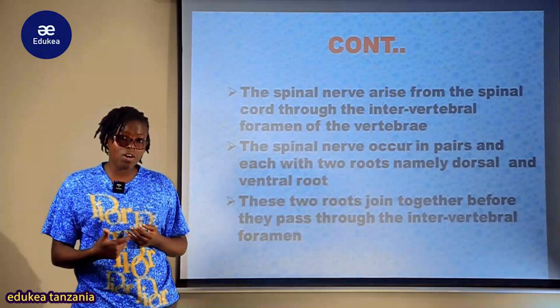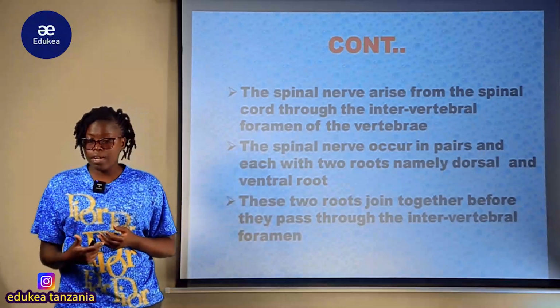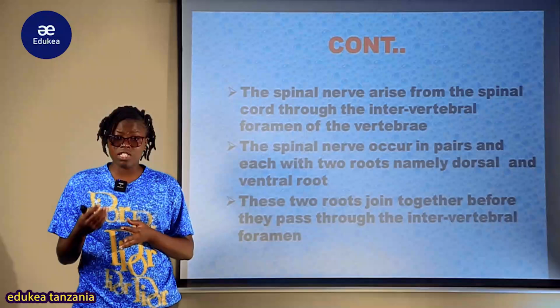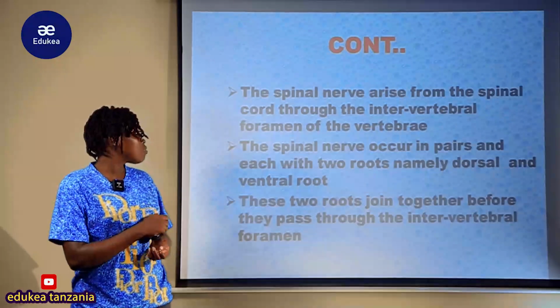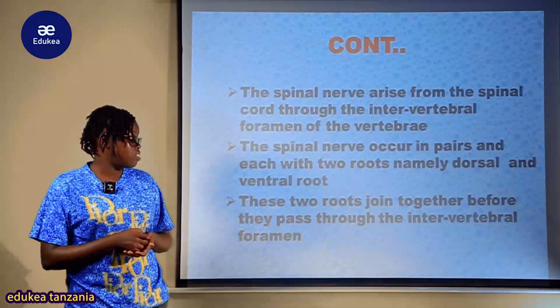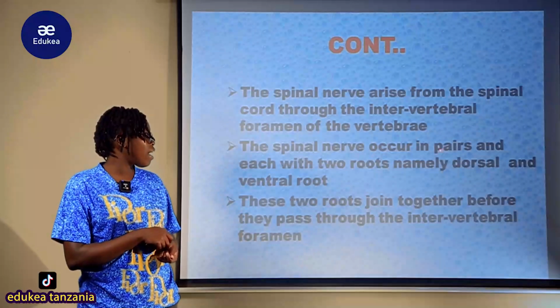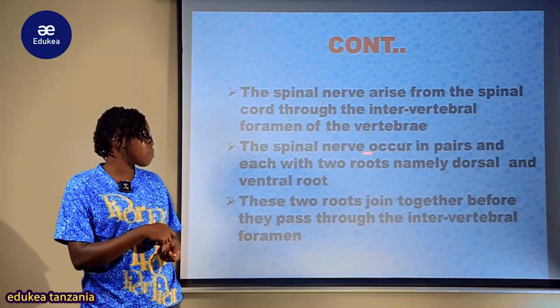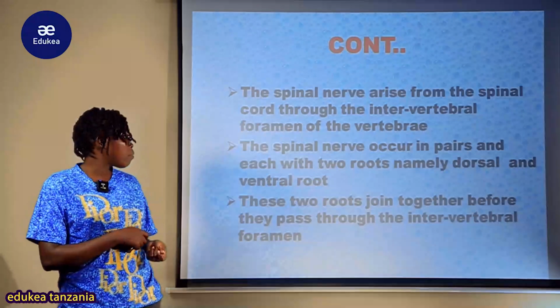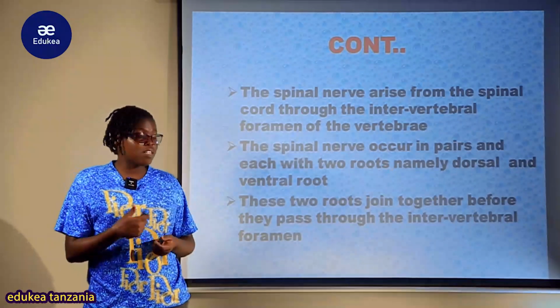Tumesema kwamba the spinal cord is found within the spinal canal of the vertebral column. Now within the vertebral column kuna those vertebrae ambayo inact katika cushioning. So it is where these spinal nerves arise. The spinal nerves occur in pairs, and each has two roots, namely dorsal and ventral root.